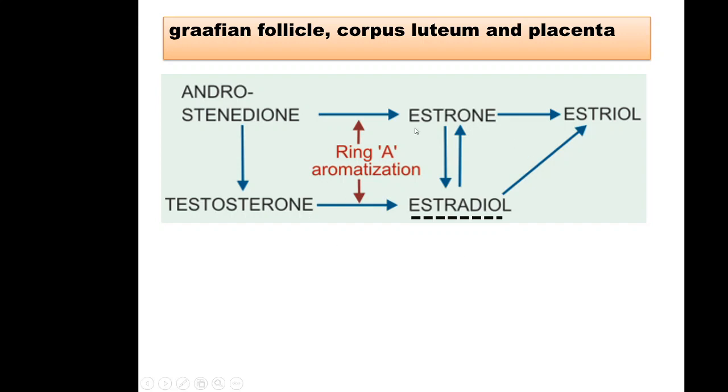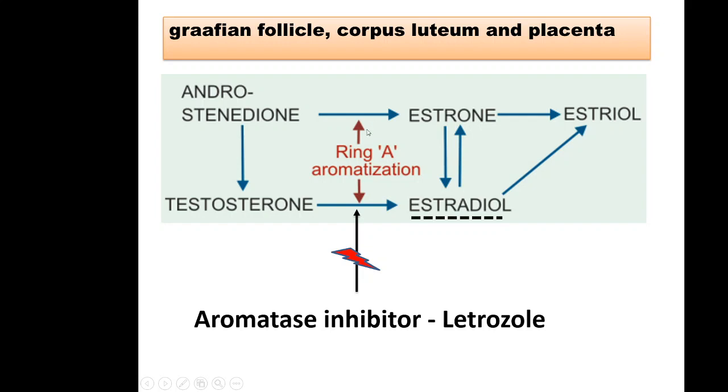Now, if we have to inhibit the synthesis of estrogens, we have to inhibit this step. We have to inhibit the enzyme aromatase. Aromatase enzyme is inhibited by a drug known as letrozole. There are other drugs as well, but remember for the time being, aromatase inhibitor letrozole. So synthesis of estrogens, the most important one is estradiol. The enzyme required here is aromatase and it is inhibited by letrozole.